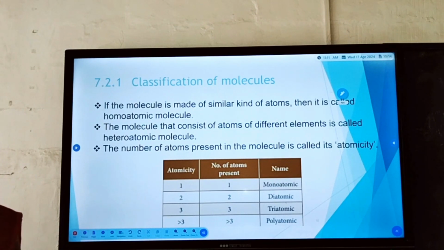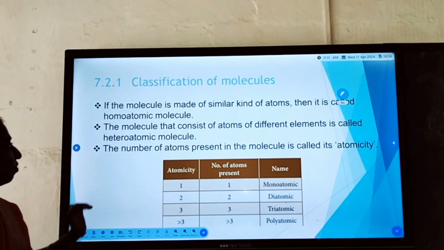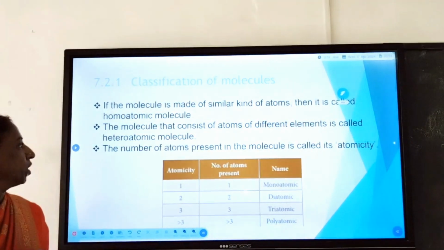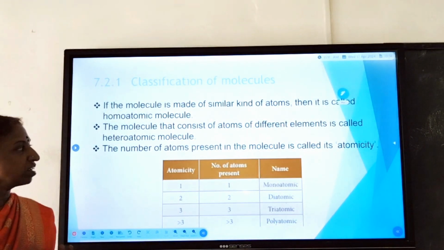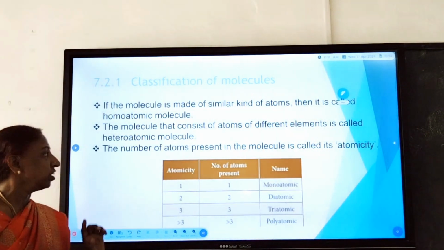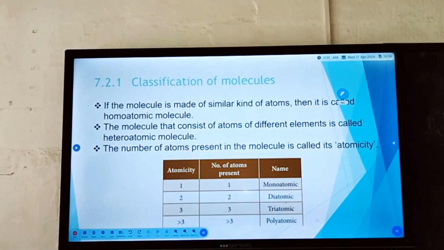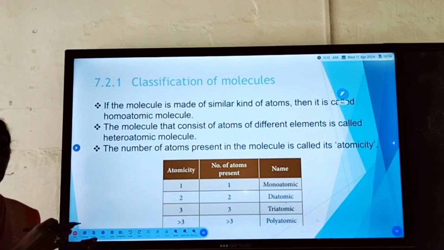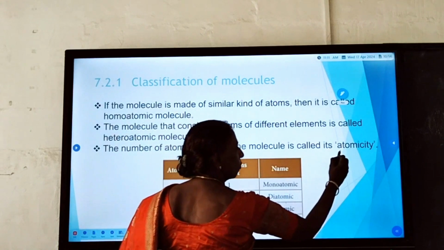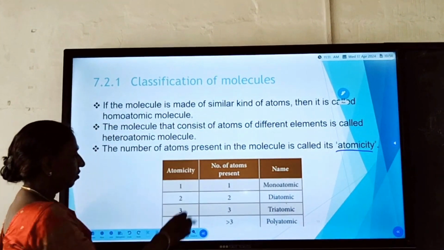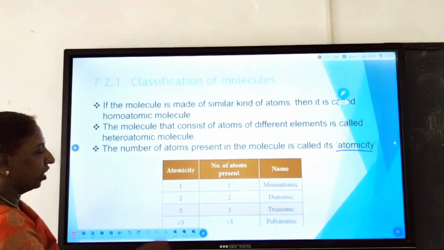If the molecule is made up of a similar kind of atom, then it is called a homoatomic molecule. A molecule that consists of atoms of different elements is called a heteroatomic molecule. The number of atoms present in the molecule, we call it atomicity. Here, the atomicity of some atoms is given.